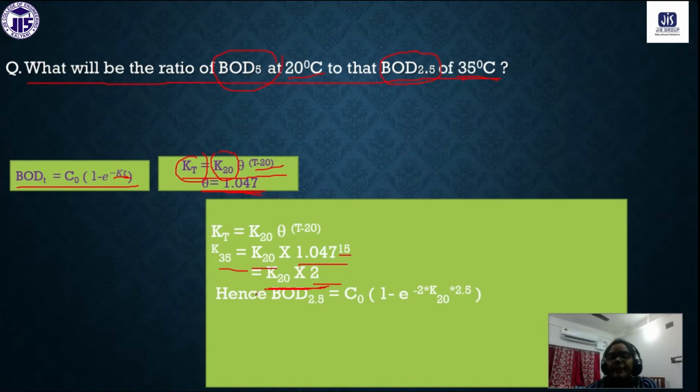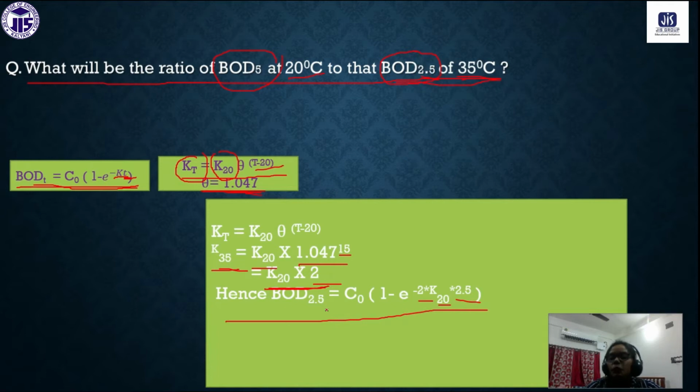Okay, now hence BOD 2.5. Look here, BOD 2.5 we have measured at 35 degrees centigrade. So using this equation we can write BOD 2.5 equals C0 into 1 minus e to the power minus k into t. So k35, we have already derived that k35 equals 2 into k20. So instead of k35 we have written here 2 into k20 into 2.5. Our t is the time, that is 2.5.